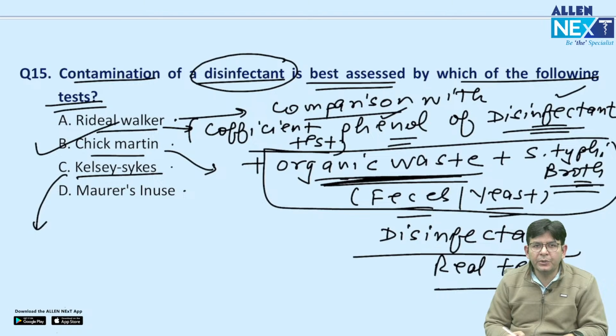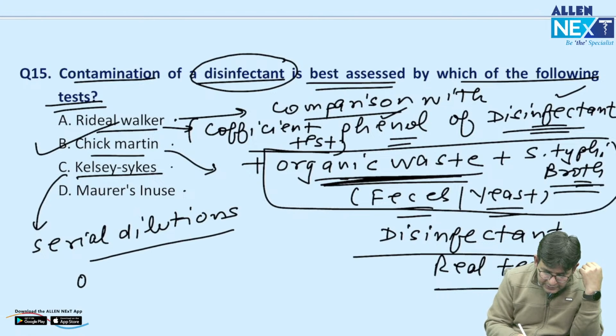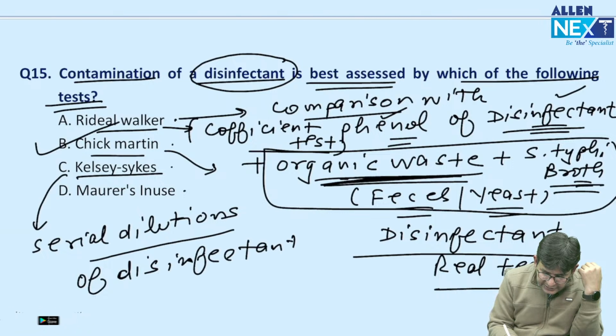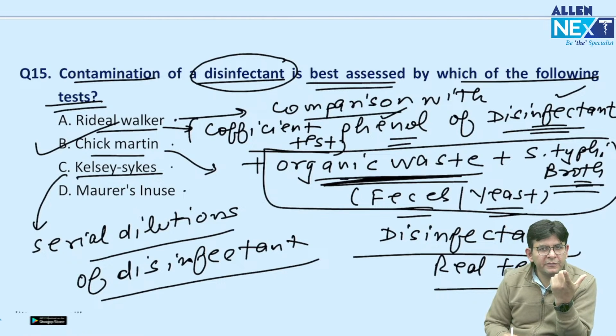What about the Kelsey-Sykes test and all? In the Kelsey-Sykes, what you do, guys, is serial dilutions. Okay, you dilute the disinfectant. Serial dilutions of the disinfectant are done in this, and serial dilution means what? Suppose you have brought a new disinfectant. You have taken 5 ml of it, and you have taken another 5 ml of broth. Then what you do? You dilute this 5 ml with double, you add water to this. Now the amount is 10 ml, and you want to kill this 5 ml with this 10 ml.